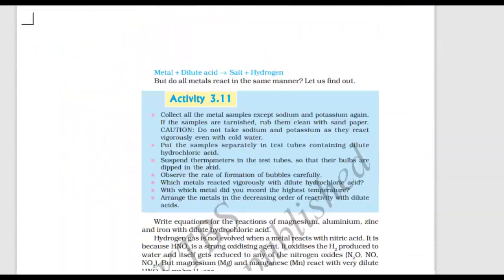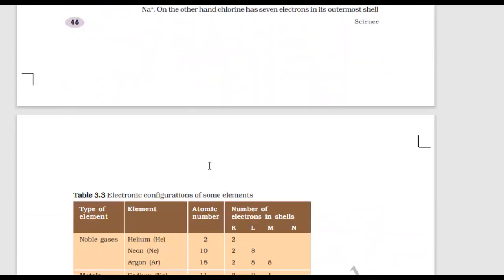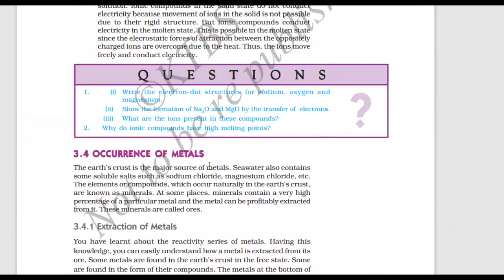So let us go to that topic. Yes, our 3.4 is here. From here you don't have to study. You can observe I am marking it. Please mark it in your textbook as deleted.